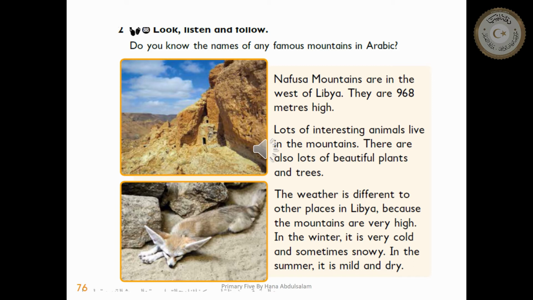Look, listen, and follow. Nafusa Mountains are in the west of Libya. They are 968 meters high. Lots of interesting animals live in the mountains. There are also lots of beautiful plants and trees. The weather is different to other places in Libya because the mountains are very high. In the winter, it is very cold and sometimes snowy. In the summer, it is mild and dry.